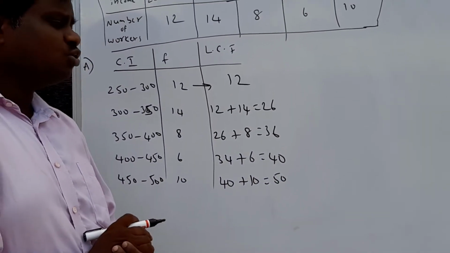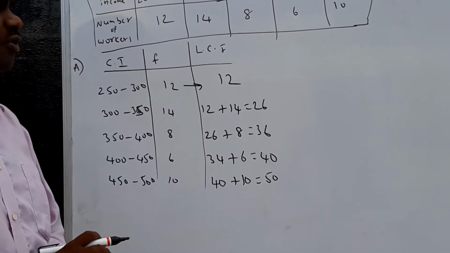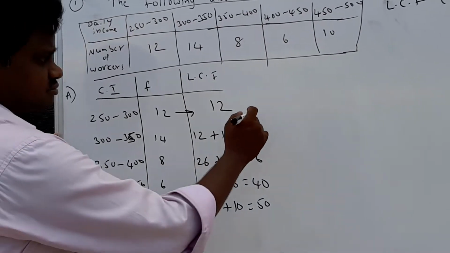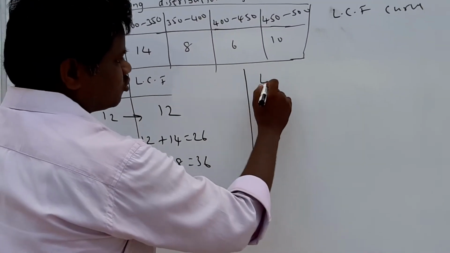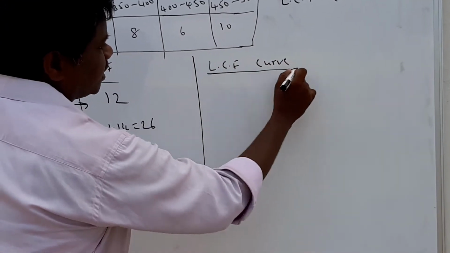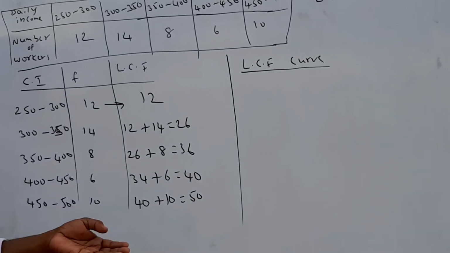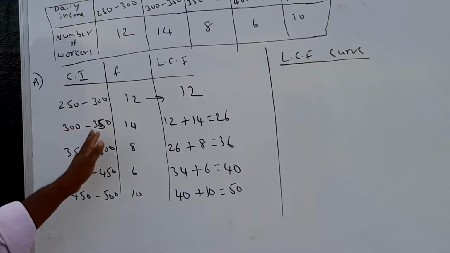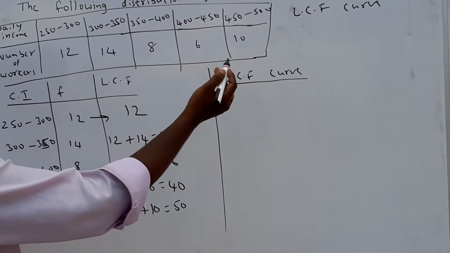Now we are going to represent this data on a graph. If you want to draw the LCF curve, you have to prepare another table.